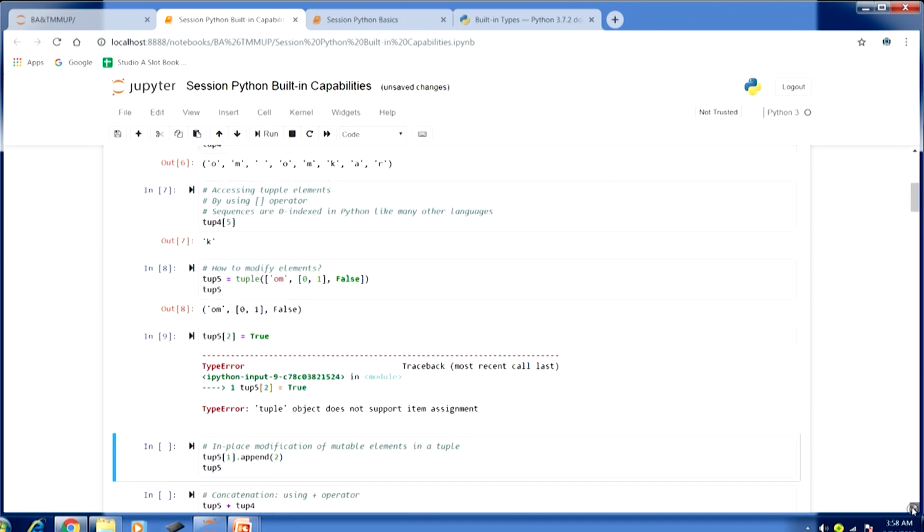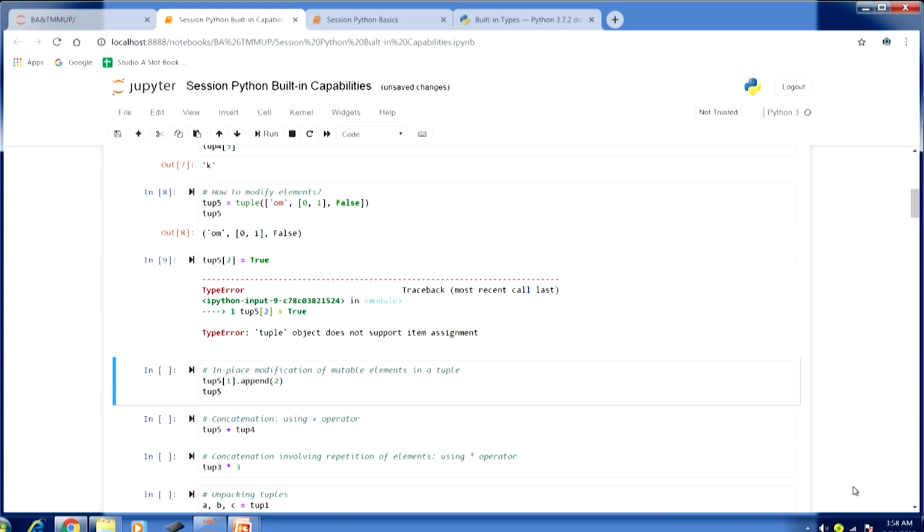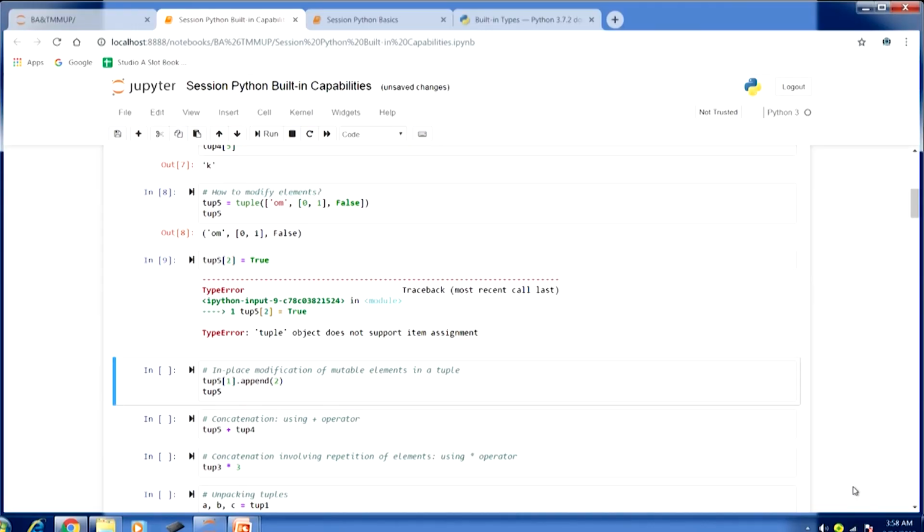Something similar we have done in the previous lecture also, where we were discussing mutable and immutable objects. Here again, just to show that a tuple is an immutable object, you can see we are getting a type error, which means the tuple object does not support item assignment. Any element that is part of the tuple we cannot directly change. The value false that we had as the third element, indexed with the value 2, we cannot change.